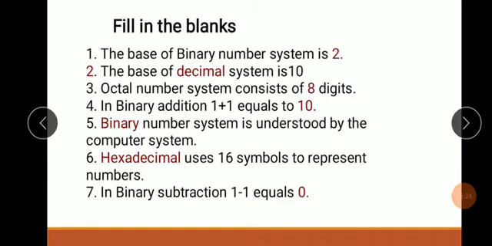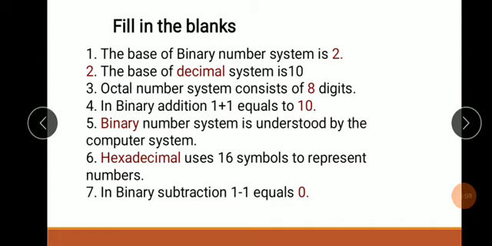After that, fill in the blanks. Question number 1: the base of the binary number system is, you fill 2. The base of the binary number system is 2. Question number 2: the base of the dash system is 10. Then you fill decimal. The base of the decimal number system is 10. Question number 3: the octal number system consists of dash digits. The octal number system consists of 8 digits. You fill 8.